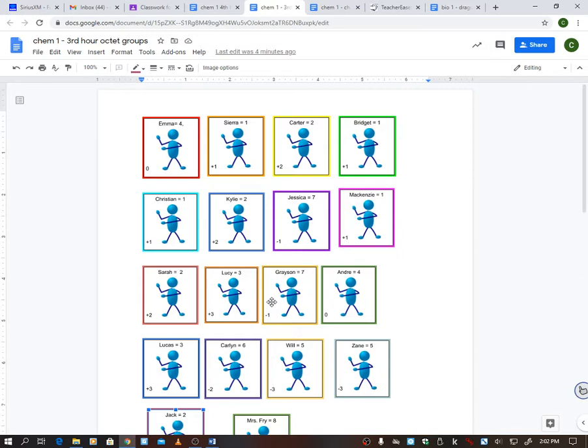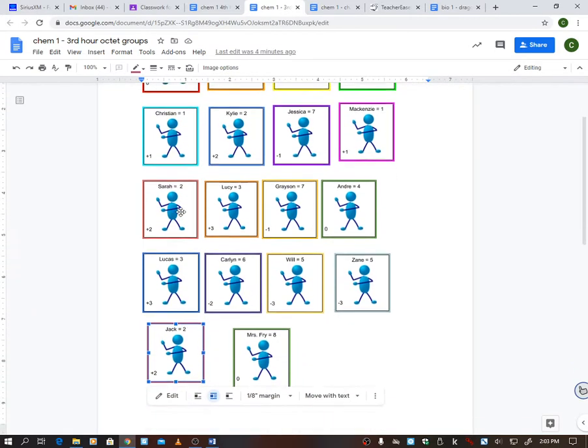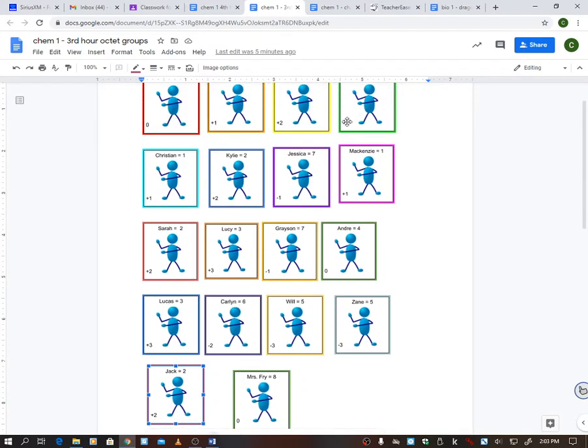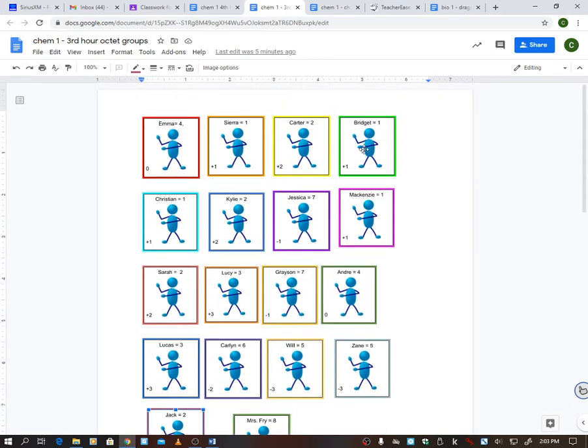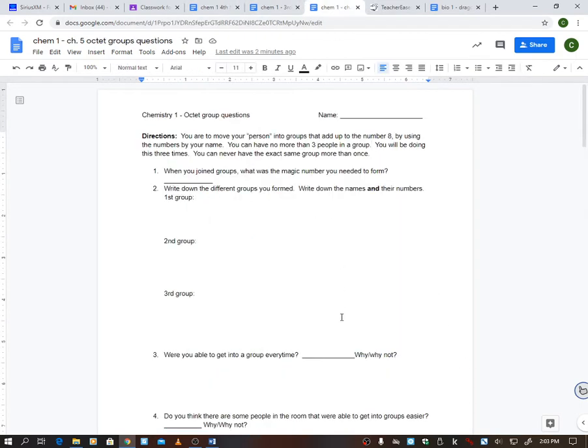So see, it does change things a little bit, the fact that you're not in school doing this activity, because sometimes maybe you can't get with anybody. Maybe Bridget and Christian go with Carlin. Maybe Carlin, Christian, and Bridget all form a group to form 8. Grayson and Mackenzie get in a group to form 8, and Jessica is out here by herself with nobody to go with. That can happen in class, but when you're at home and nobody's taking these people away from you, then that never happens. So you can see where it does kind of change things.